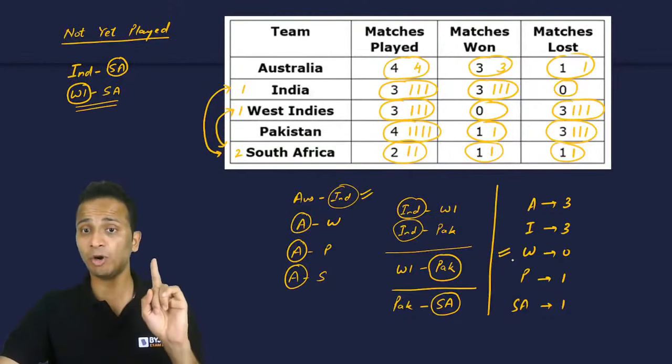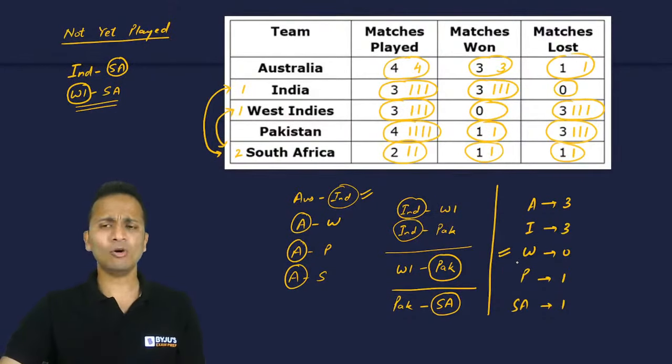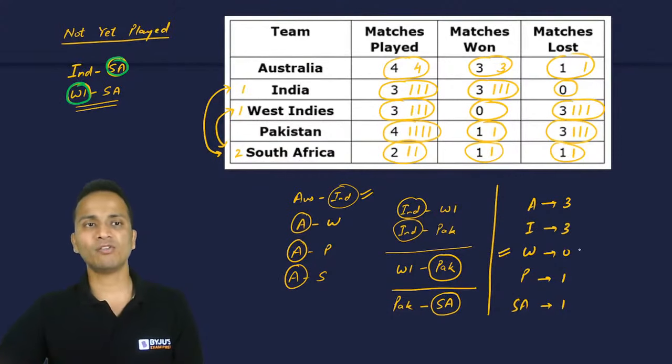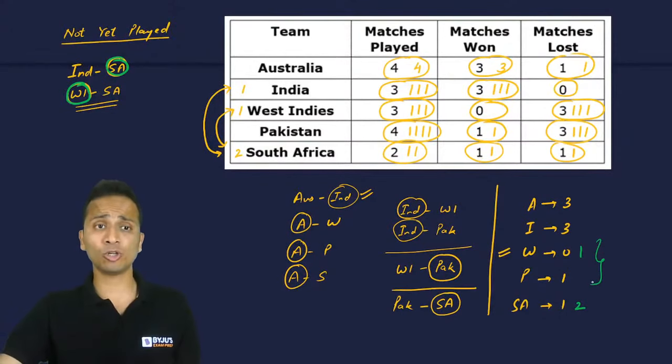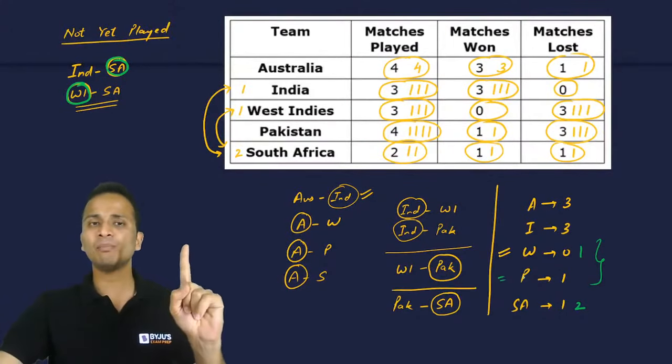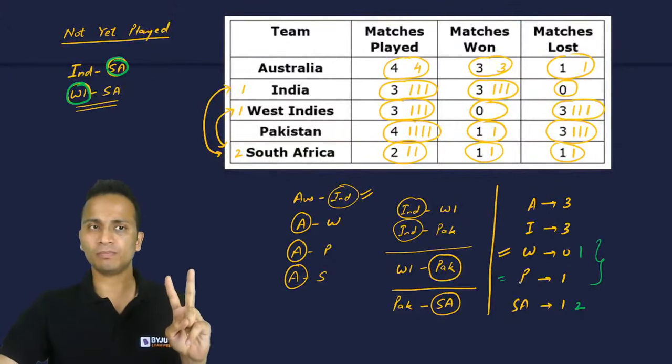Keep listening, this is important. Now, consider one scenario in which the result of the remaining matches is like this. West Indies has won one match and South Africa has won this match. So West Indies will have one win, South Africa will have two wins. So I can say that at the bottom it can be Pakistan also. So West Indies can be at the bottom, Pakistan can also be at the bottom.